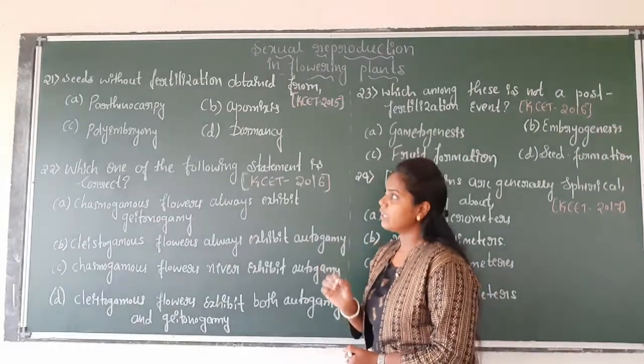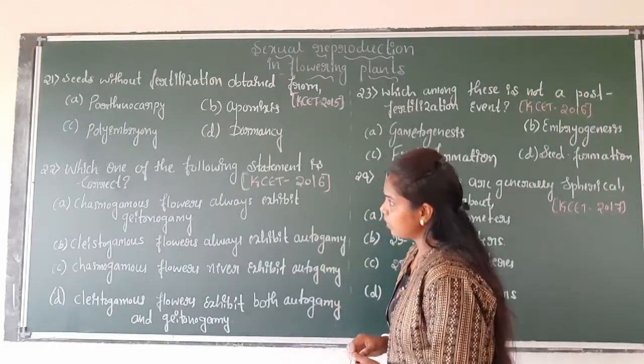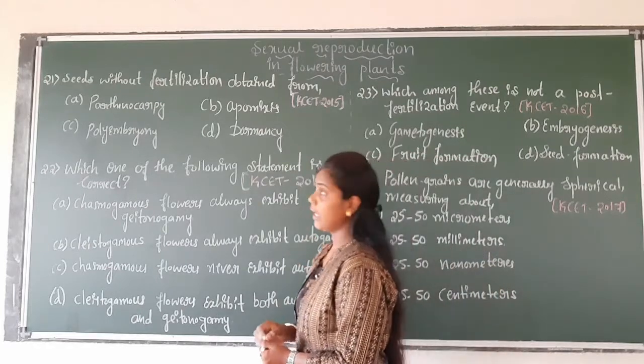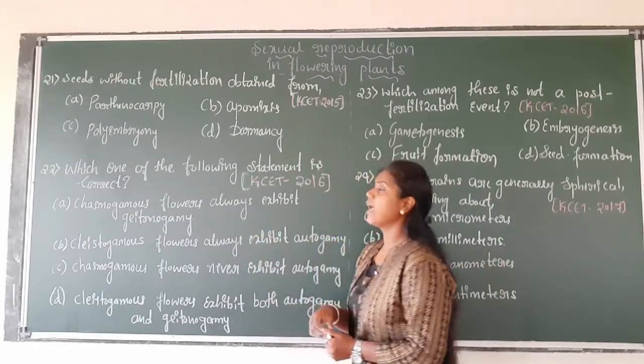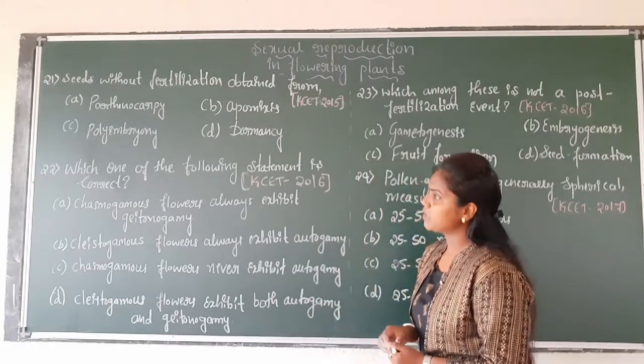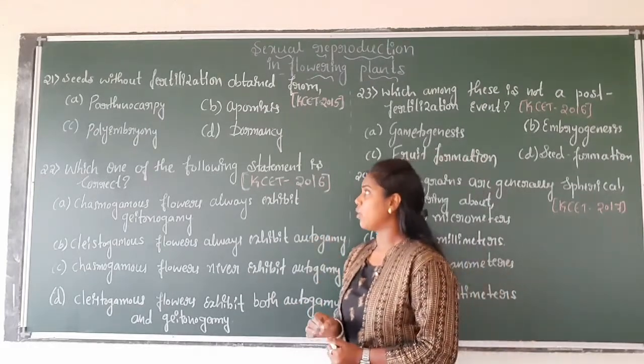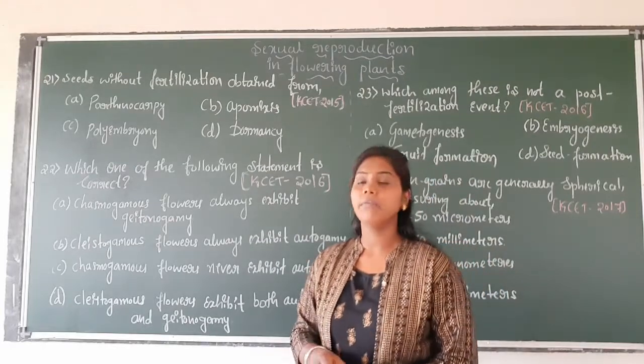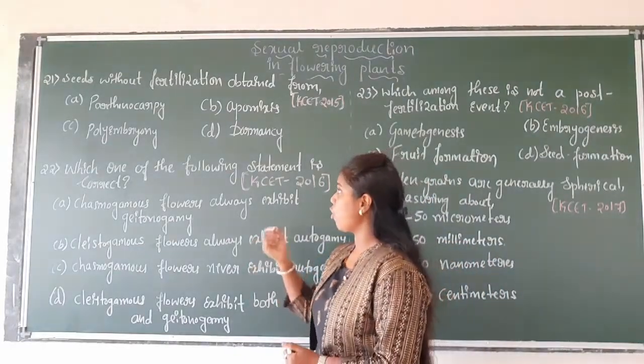So here options are given below. Option A is parthenocarpy, option B is apomixis, option C is polyembryony, and option D is dormancy. Already we have discussed regarding dormancy.